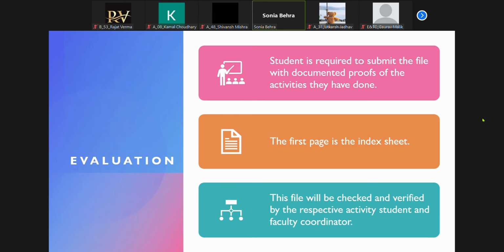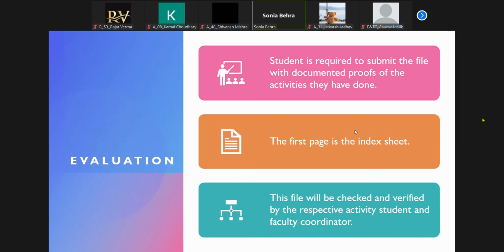Suppose, as I told you, you're working with some NGO to work for the rural area, then we need a letter from them stating this was the activity in which you have worked, and these were the hours you have worked for them. So we need documented proofs. A promotion of tourism, like I said that you can create your blogs, you can promote the tourism. Then we need your address of your blog, we need the screenshots, whatever. But we need documented proofs. So this is the first thing. You have to submit a file with the documented proof.